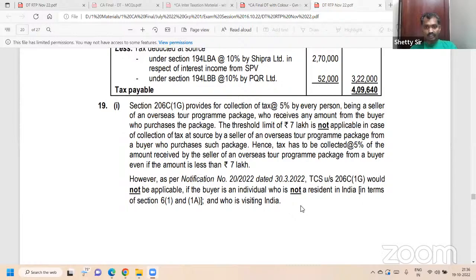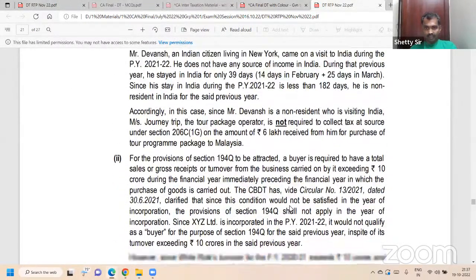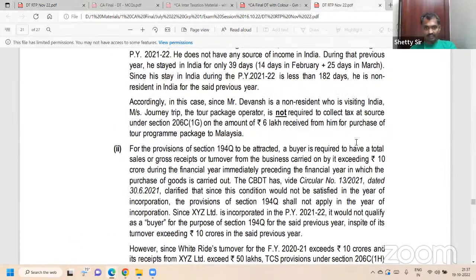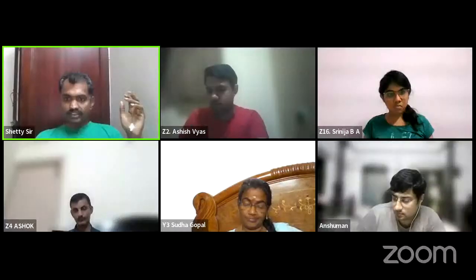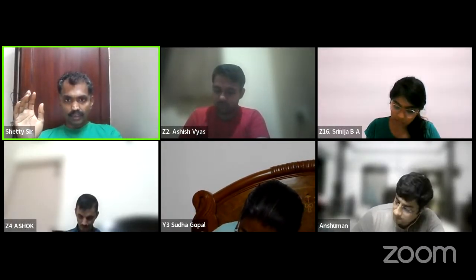How do you check the non-resident? The answer is the number of days of stay in India. Look at that question, I'm just missing it. See, you came to India and so on, first March and so on. There it is only the number of days of stay. Number of days of stay in India is 39 days. Then see the non-resident. Understood? Non-resident as per section 6 within the bracket 1.